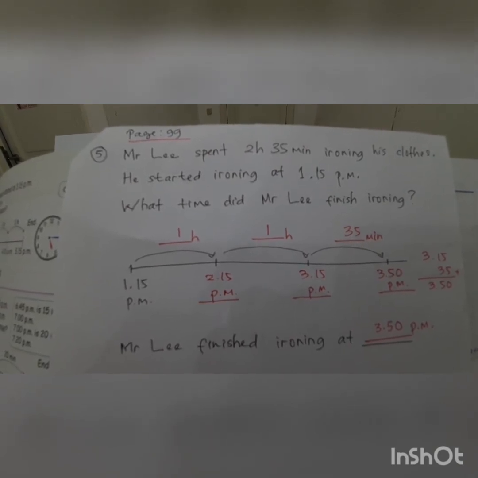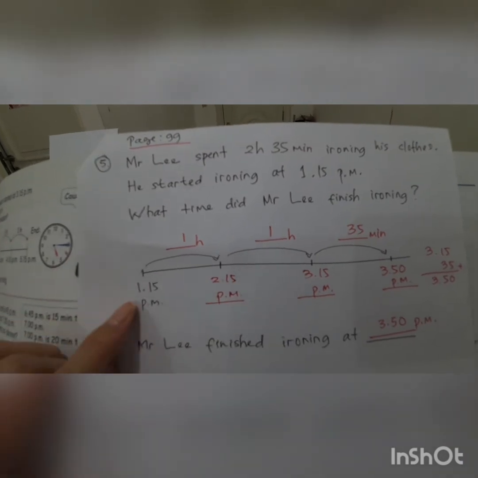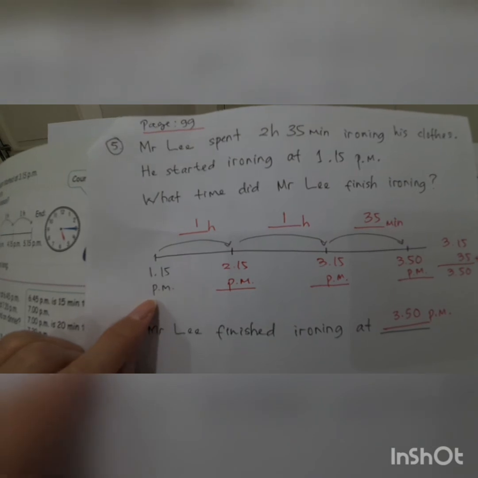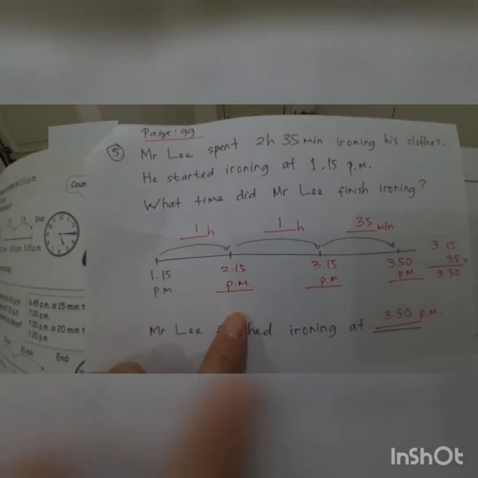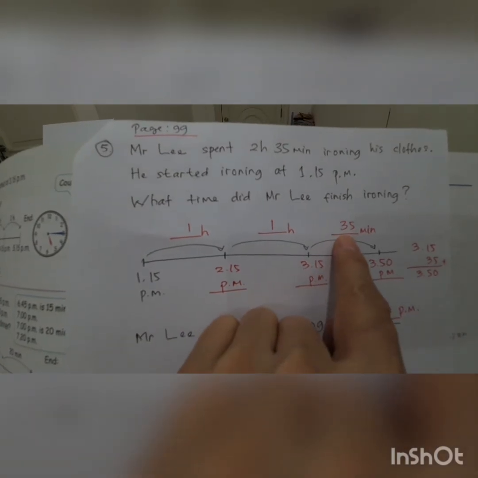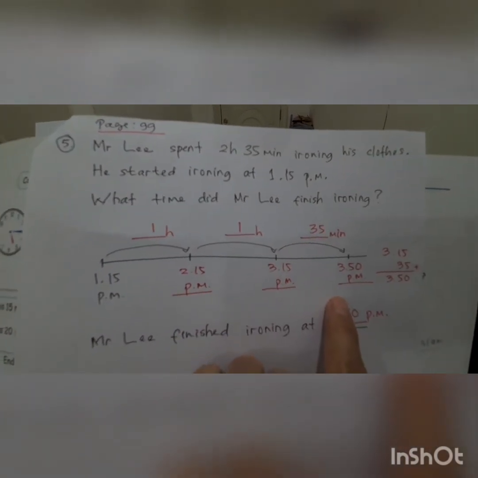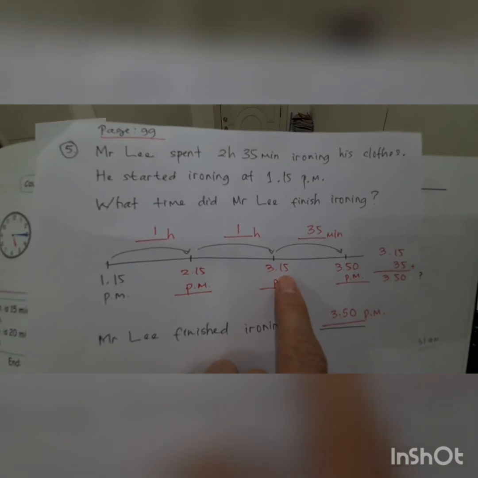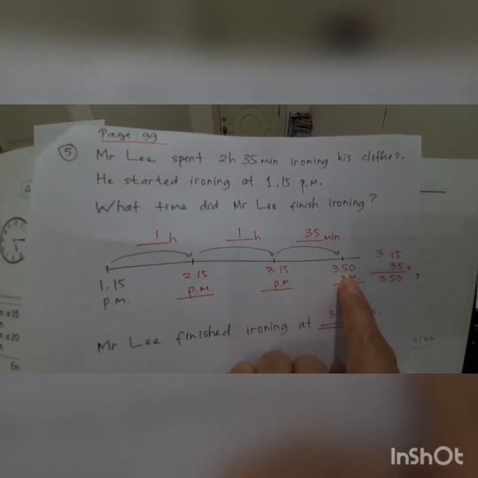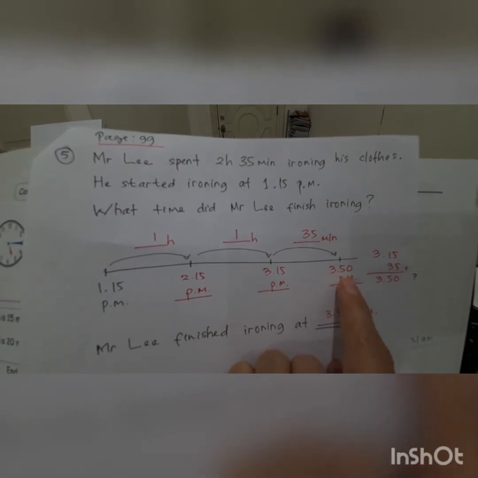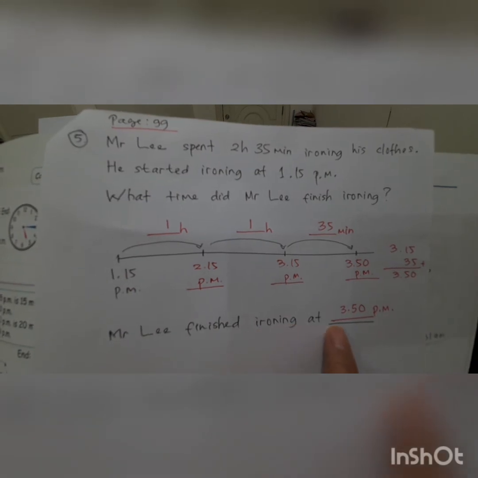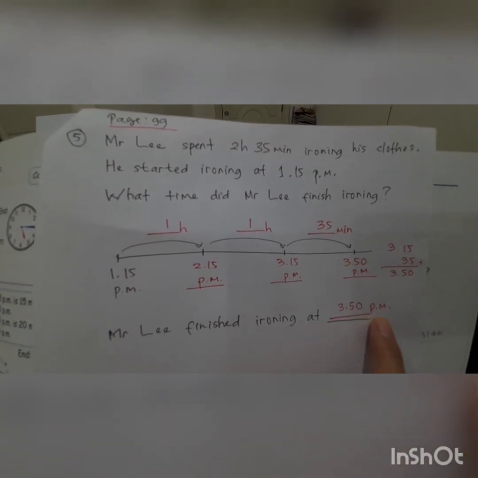So it starts in here, 1:15 p.m. 1 hour equal this, 1 hour equal this, and then the rest is 35 minutes. You just plus it. 15 plus 35 equal to 50. So 3:50 p.m. Mr. Lee finished ironing at 3:50 p.m.